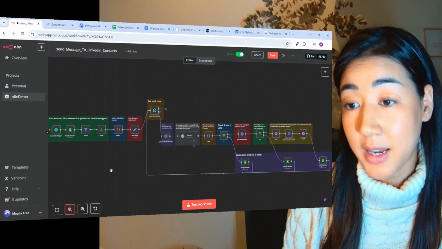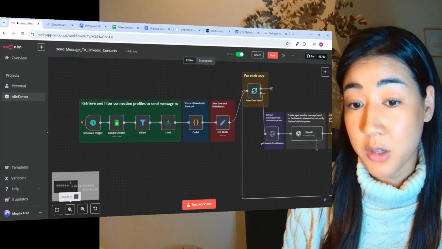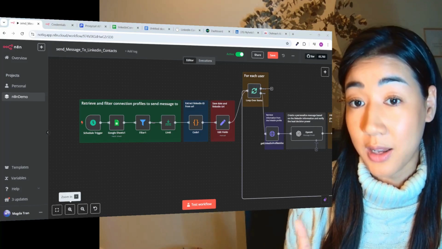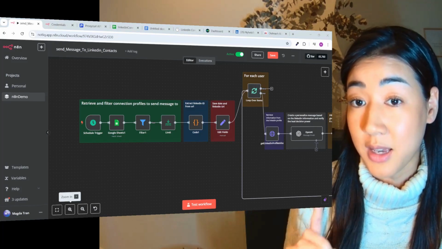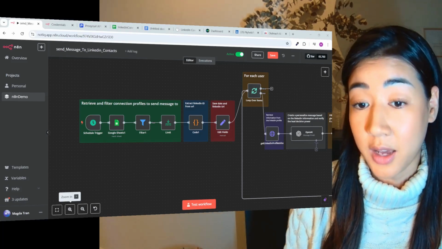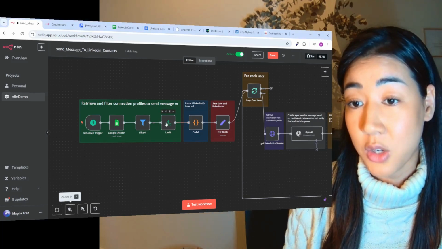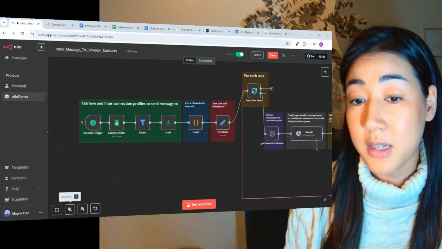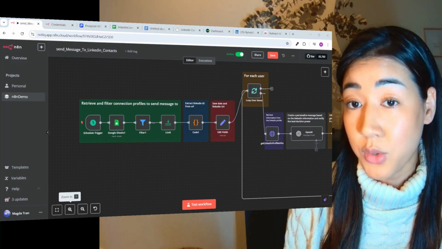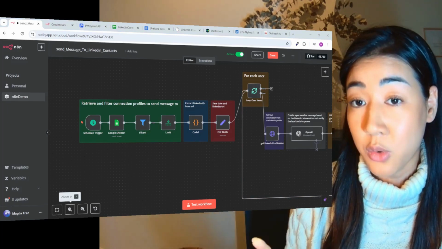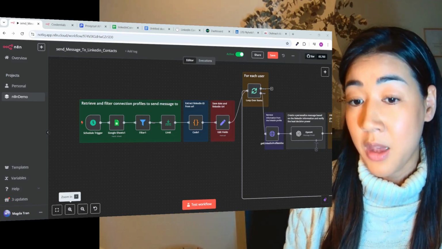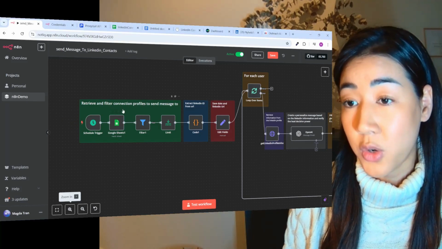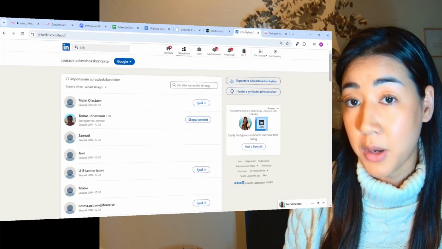And this is a daily automation, and we want to have that because we are aware of the limitations on LinkedIn. We don't want to push too many requests at once because that's going to risk a ban on your account. That's why we have this limitation right here to control how many messages we send a day. So if you're new to cold outreach on LinkedIn, make sure to start with a lower number of messages and then slowly increase.